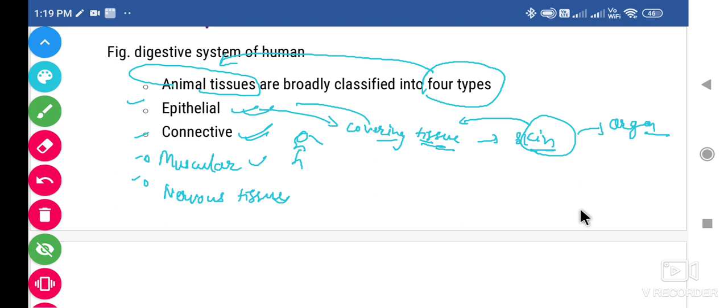Now the second term, connective tissue. What is connective tissue? Connective means a connection between two or multiple things. So connective tissue represents the connection between the whole body. Bones are connective tissue. Bones connect and form the skeletal system of our body, by which we get our shape and size.